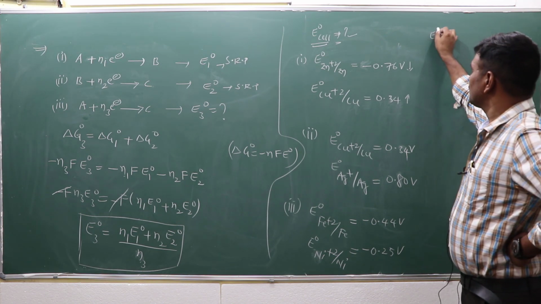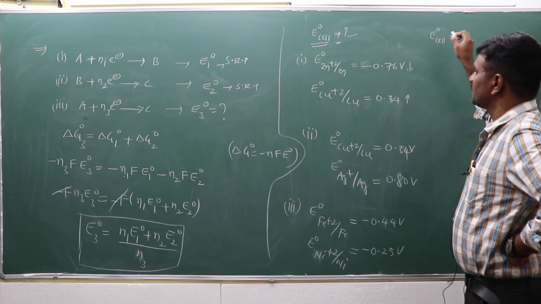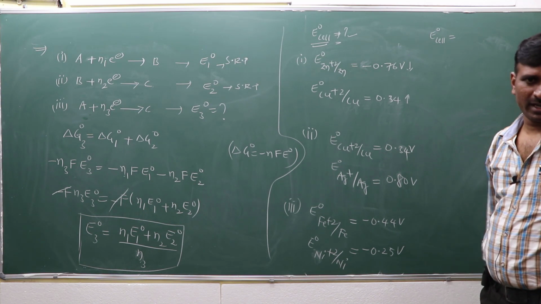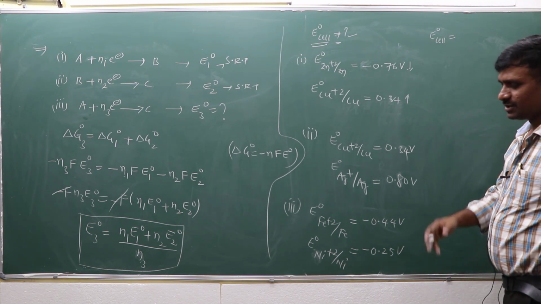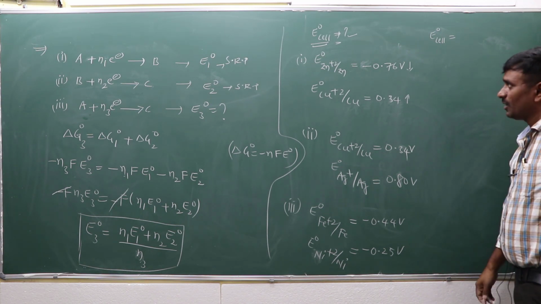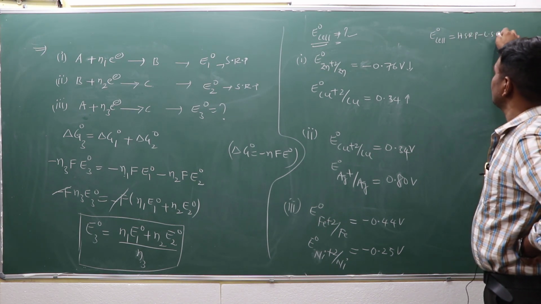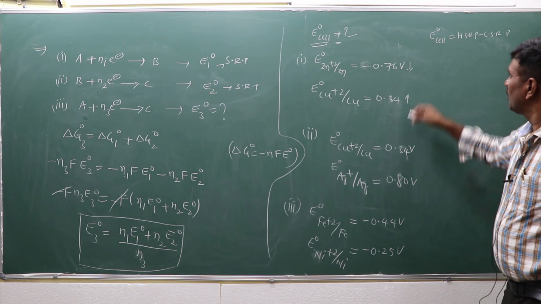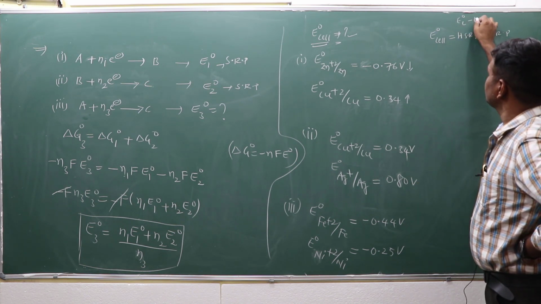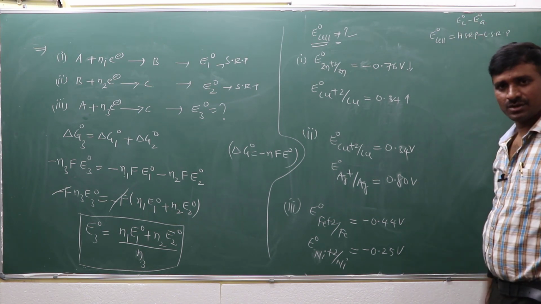For the calculation of E0 cell, the formula is E0 of cathode minus E0 of anode, or E0 right minus E0 left, or highest standard reduction potential minus lowest standard reduction potential.